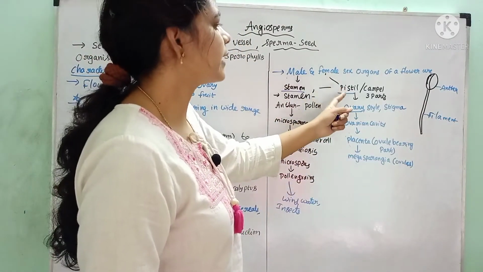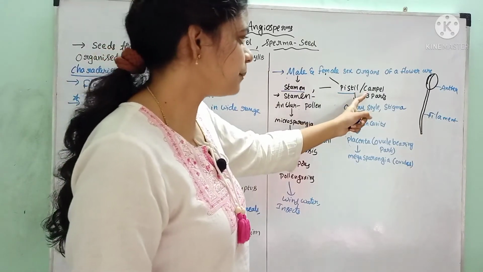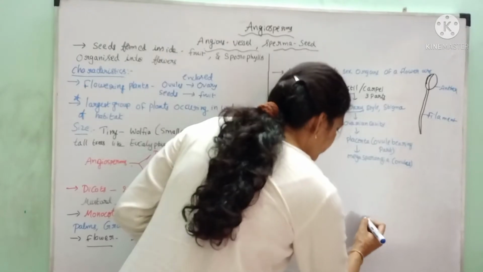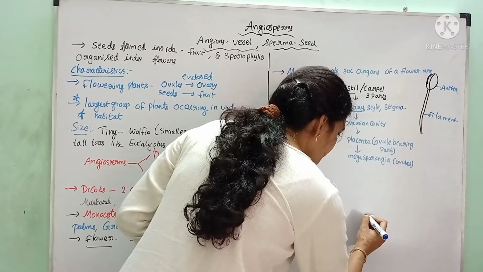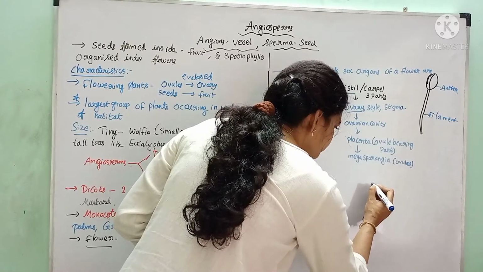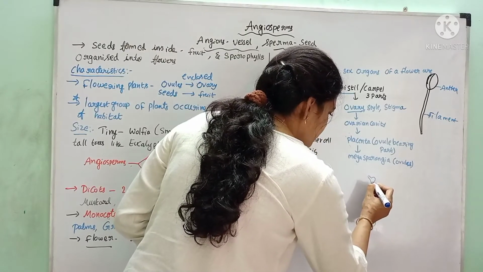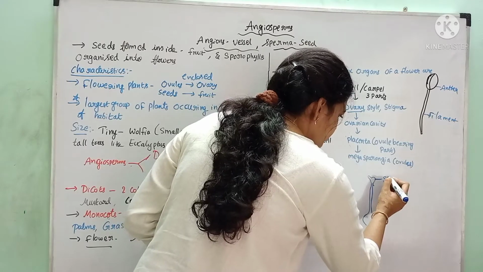Here the female sex organ is called the pistil or carpel. It consists of three parts. They are the ovary, style and stigma.